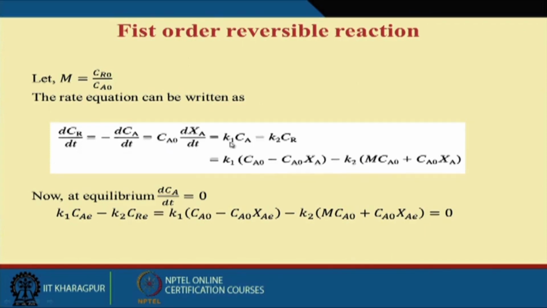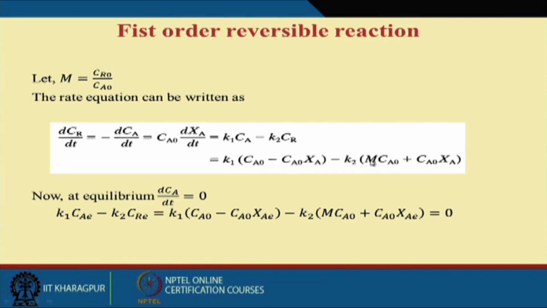This is equal to K1 into Ca minus K2 into Cr. Now K1 into Ca can be written with Ca0, the initial substrate concentration, and how much is converted. Ca0 is the initial concentration, and how much is converted, the difference gives how much substrate remains.